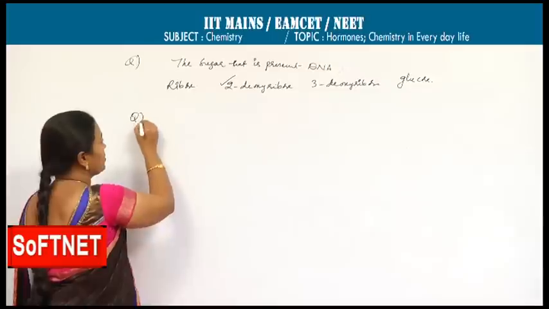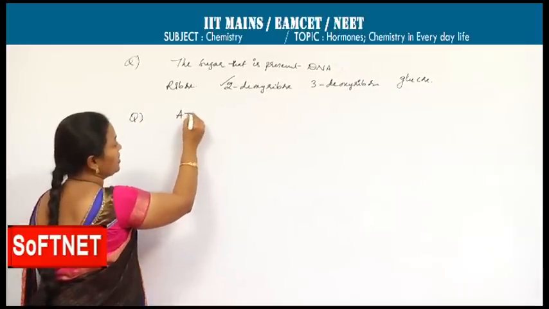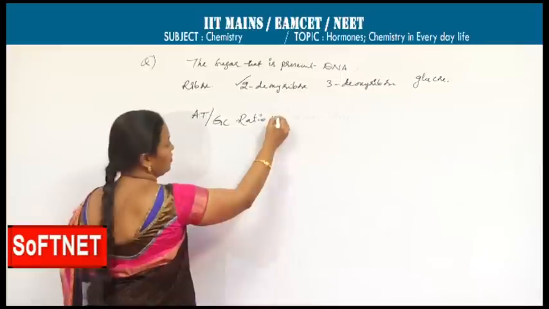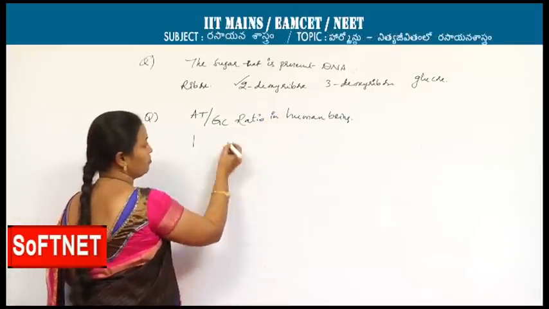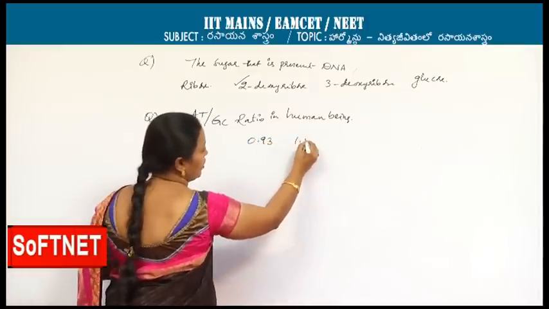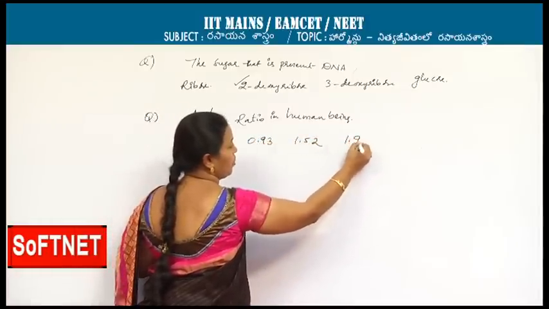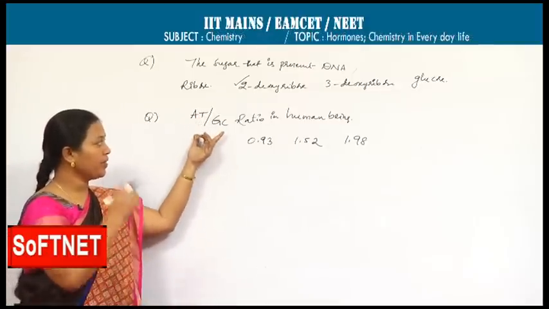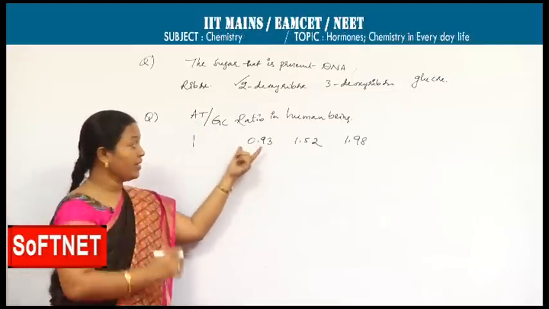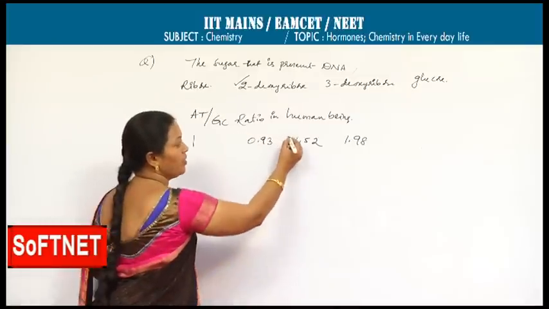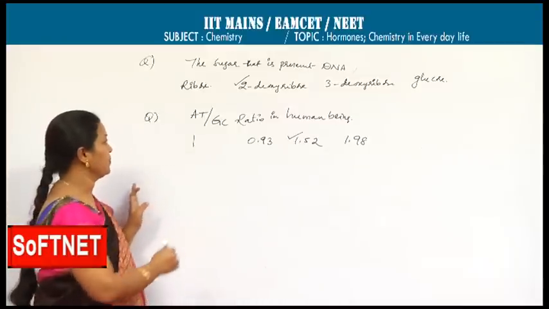Next, another question. The ATGC ratio in human beings, that is the purine to pyrimidine ratio: 0.93, 1.52, 1.98. As I said, the purine to pyrimidine ratio is 0.93 in E. coli, 1.52 in human beings. So, the answer will be 1.52.